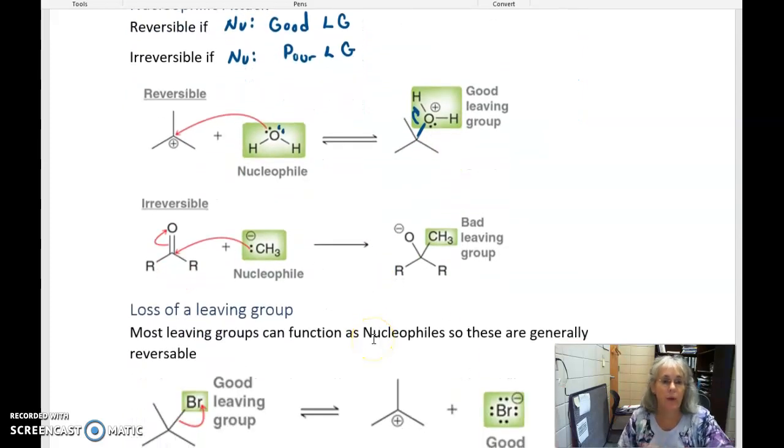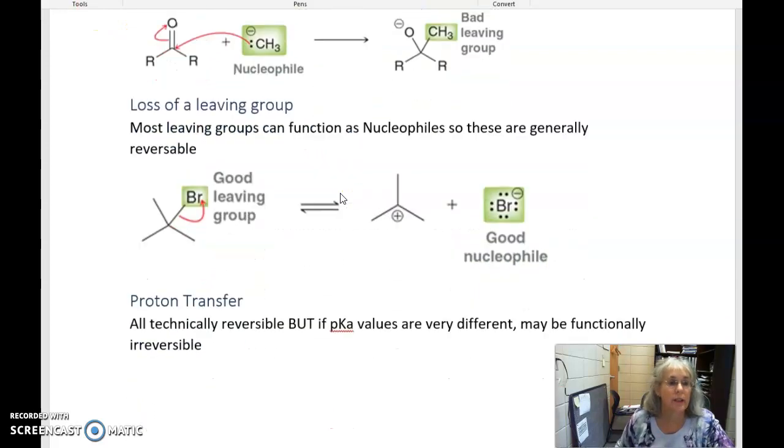If you have a poor leaving group, then it's unlikely that this group here is going to leave and go back in the other direction. Okay, loss of a leaving group. Most leaving groups can function as nucleophiles, so these tend to be reversible. If we have a group that leaves, it can then attack and go in the other direction.